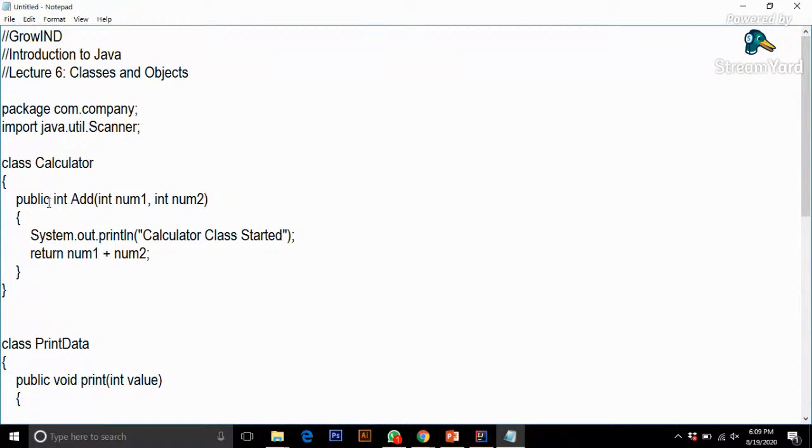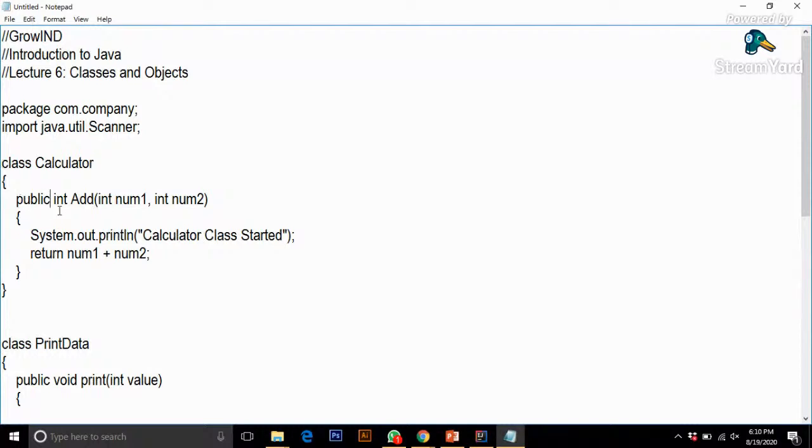Private means only the variables defined in this private method can be accessed, and no one other than this method can access the parameters. There is another one, protected, which we can discuss later.